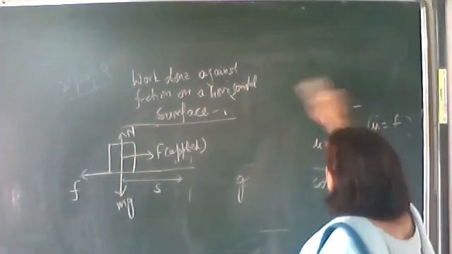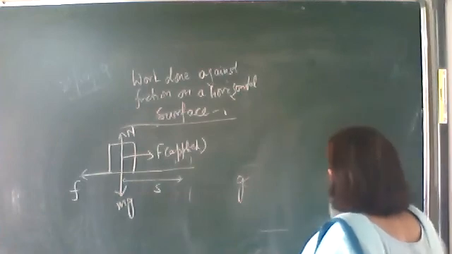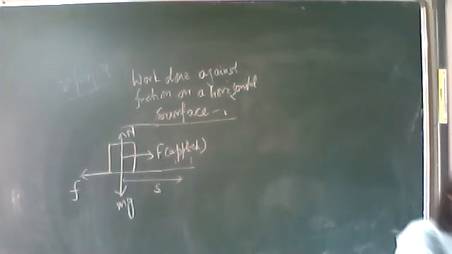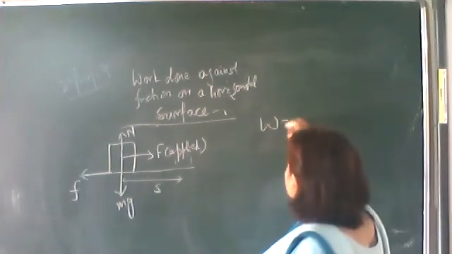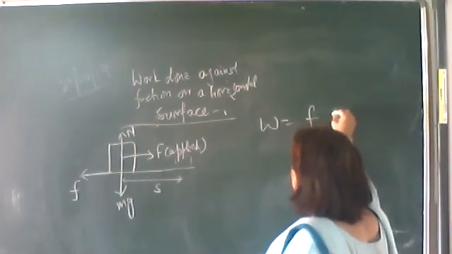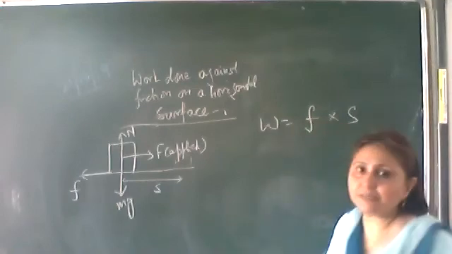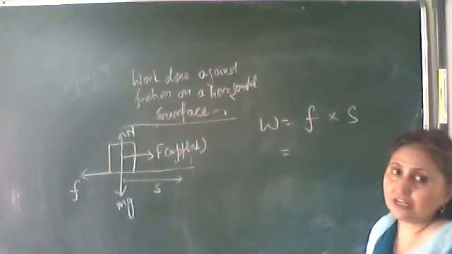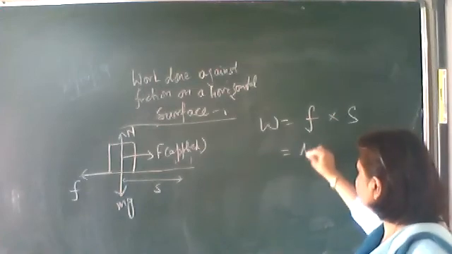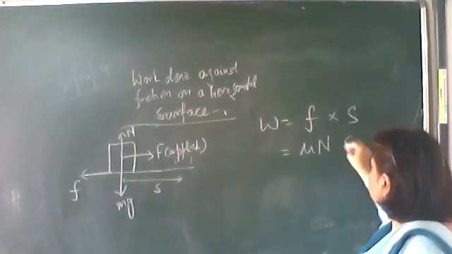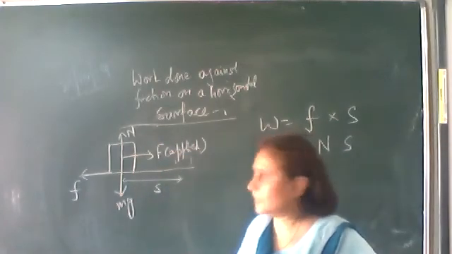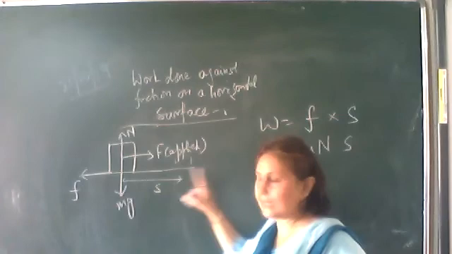Here we are finding out work done against the frictional force. So work done is equal to frictional force into the displacement. Let the body be displaced through s distance. Frictional force is mu into N. From the figure you can see that it is sliding along this direction.